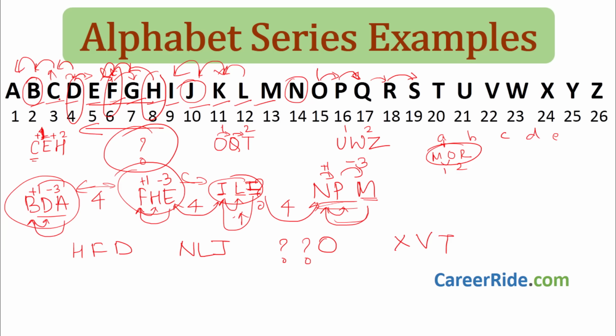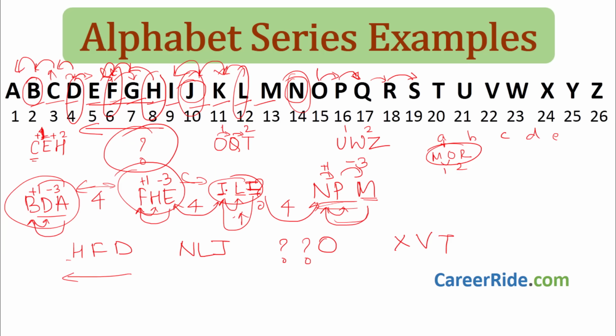So let us see, what we can say is that one skipping is there. H, they have skipped G, then F, they have skipped E and then D. Okay, in opposite direction. So J is there. Where is J? J is over here. L is over here. N is over here. J, they have skipped 1, K, then they have gone to L, they have skipped 1, then N. Right? So here what is happening is that H, F, D, we are going in opposite direction like this. N, L, J.